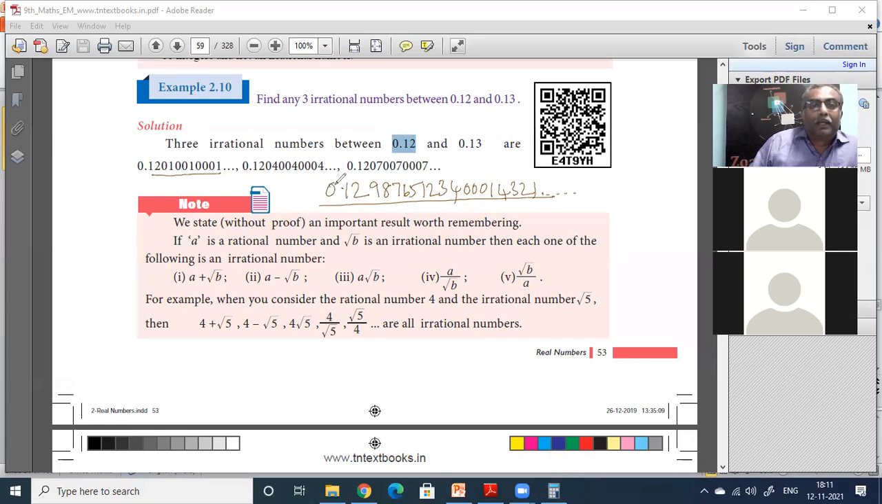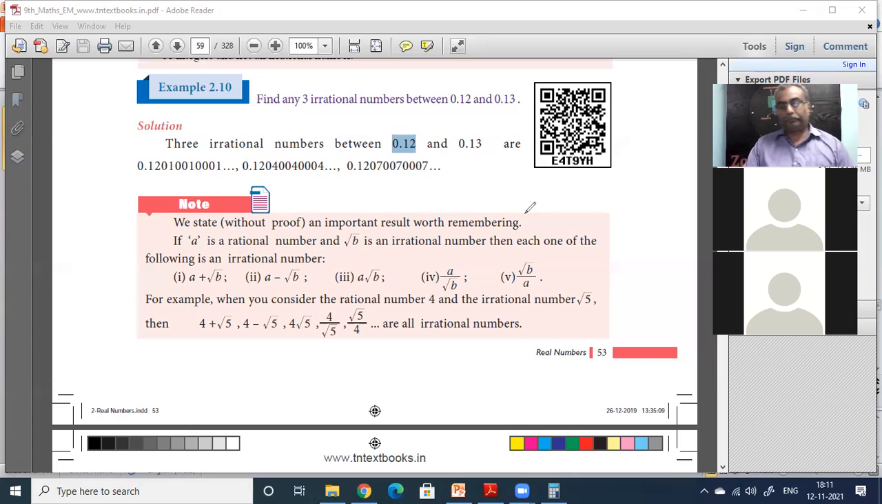So that is one number. Like that, out of your creativity, you can make any number of numbers. This question has given only three numbers, but you can make infinite irrational numbers between 0.12 and 0.13. Let us see this one: 0.12, 07, 007, 0007, 000007. Like that you will be putting. That is also one very simple way to put an irrational.